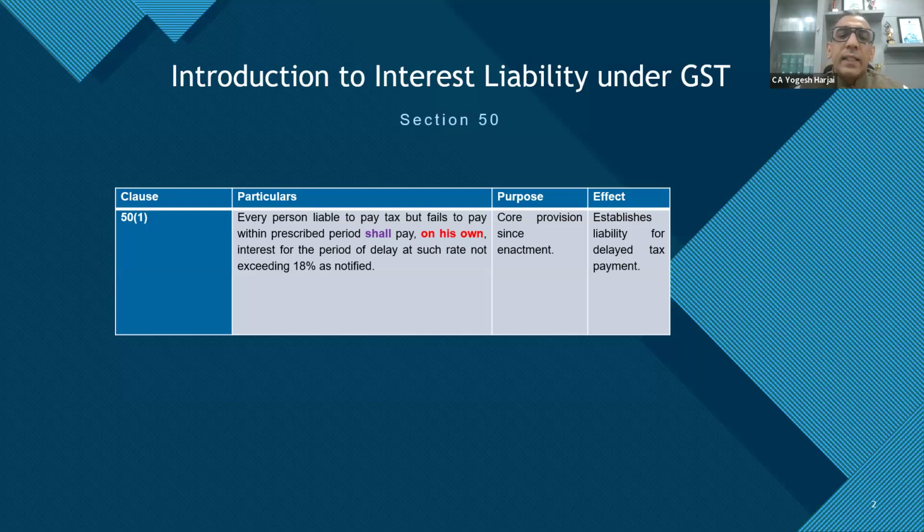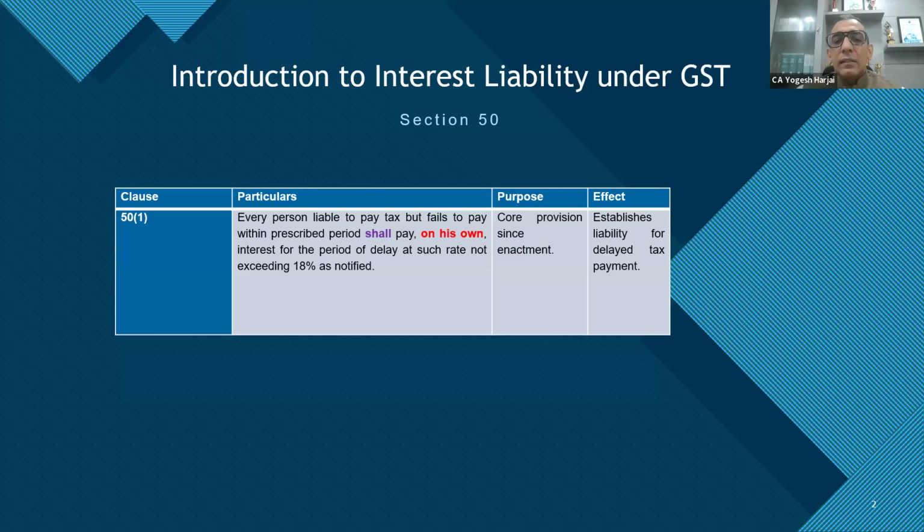But what this section says first is that the person who is liable to pay the tax and fails to pay the tax within the prescribed period shall pay. So there is a mandate for payment of interest on his own. To some extent, there is a self-assessed liability to compute the interest and pay the same.